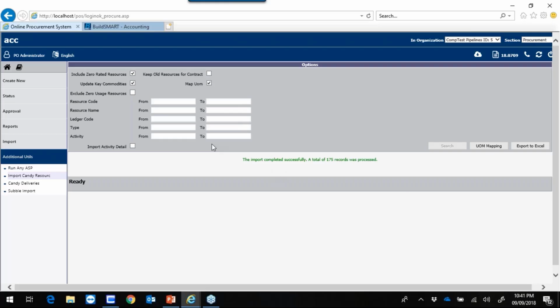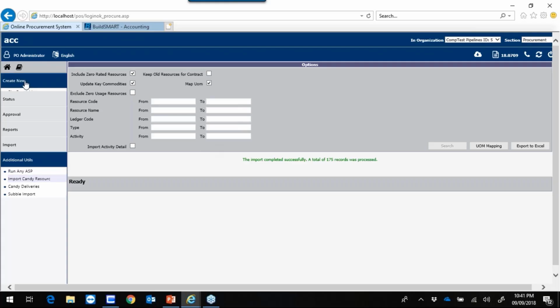Candy sends the resource quantity, the resource rate, and the usage amount to BuildSmart. Therefore, we have restrictions set up that do not allow the user to procure a higher quantity than budgeted. The user will also not be able to raise a requisition at a higher rate than budgeted, or at a higher amount than budgeted. I will briefly explain these checks in my next step.